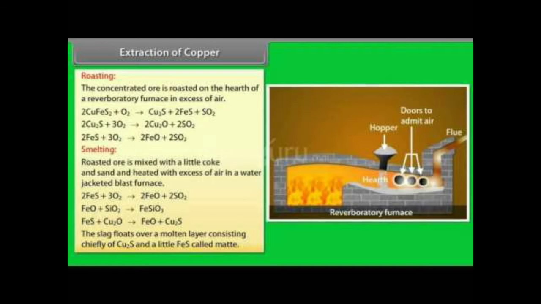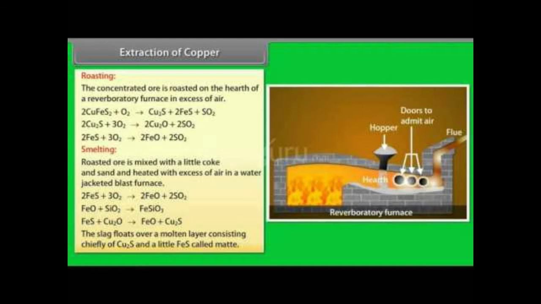During the process of roasting, the moisture and volatile impurities are removed. Sulfur, phosphorus, arsenic and antimony are removed as oxides. Copper pyrite is partly converted into sulfides of copper and iron. 2CuFeS2 plus O2 will give you Cu2S plus 2FeS plus SO2.